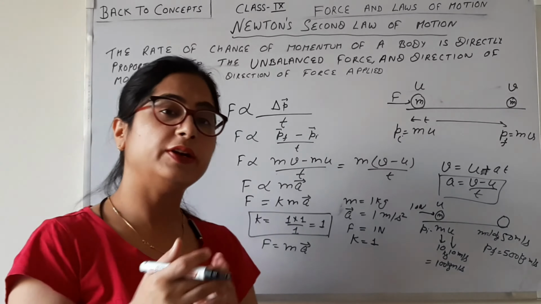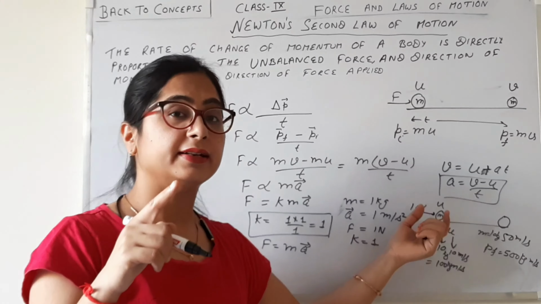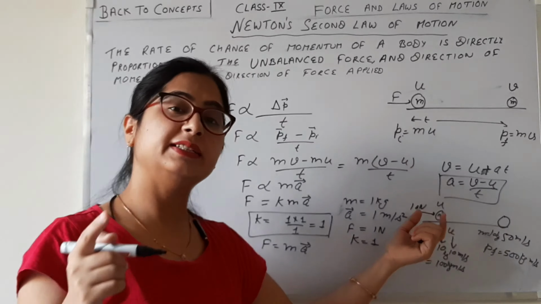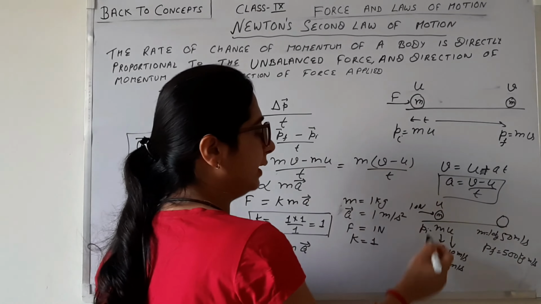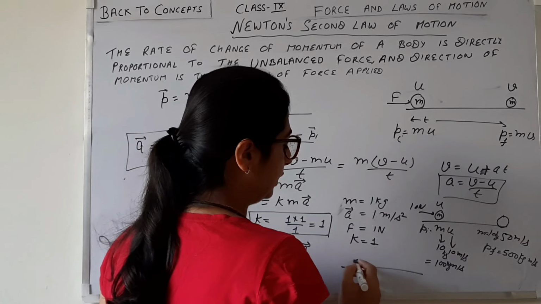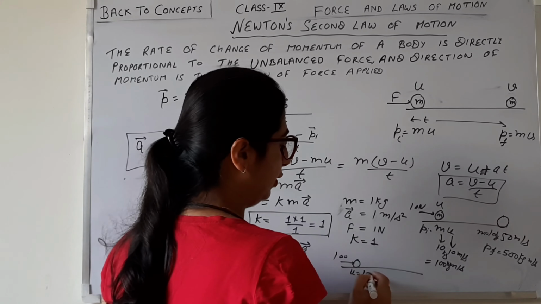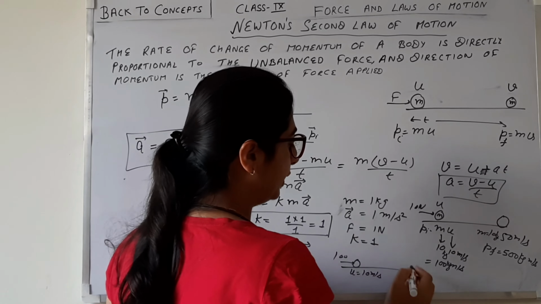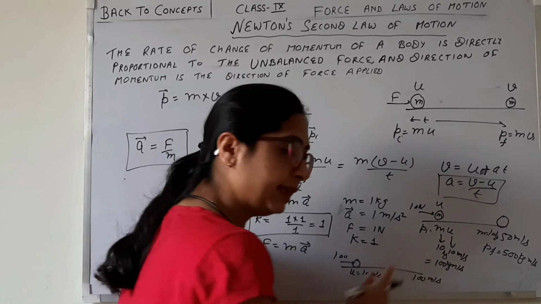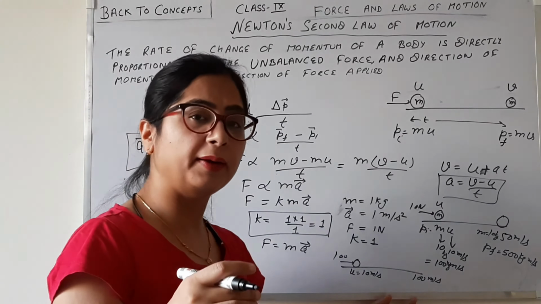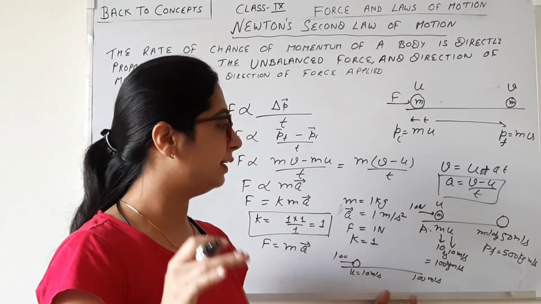Okay, so what happens if the force is 10 times? That means if a force of 100 Newton is applied, the velocity now becomes 100 meter per second. Let's suppose it's an example, we will take this figure just to understand.